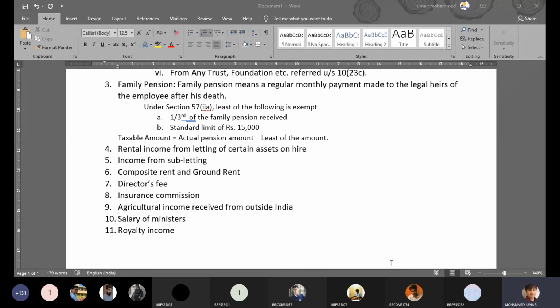The answer is no, because the tips you have received as a waiter are not from your employer, they are from the customer. So tips received from a customer are taxable, but not under the head salary, but under the head other sources. Like this, I can't keep on listing each and every income. Apply the provisions, apply the basis of charge, and finally come to a conclusion.